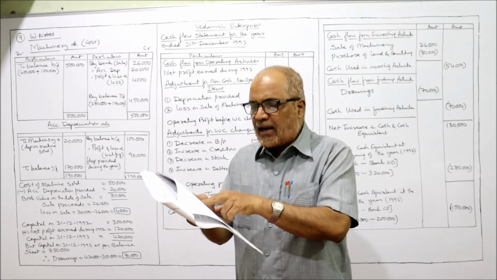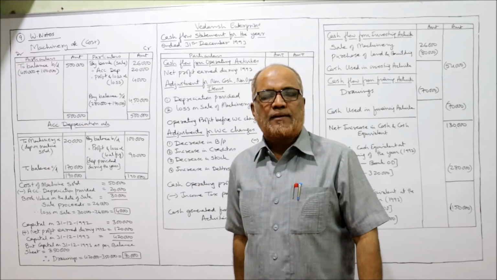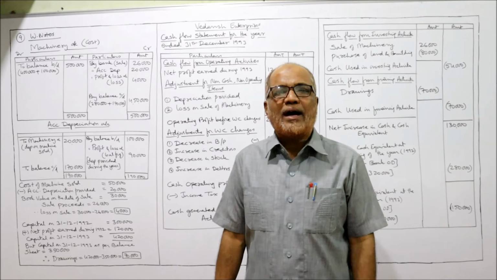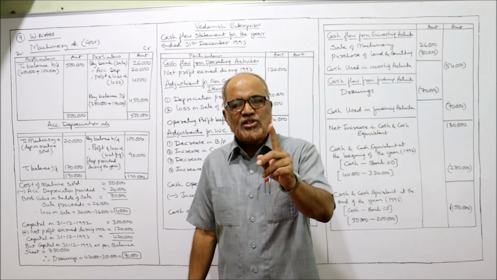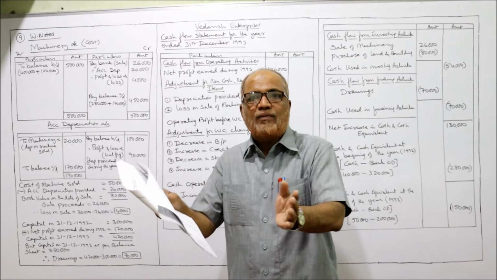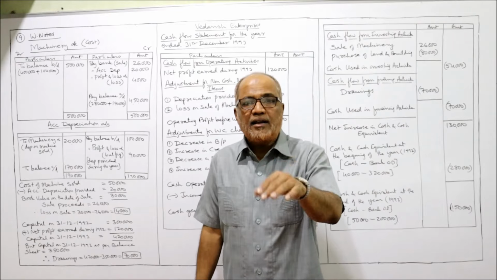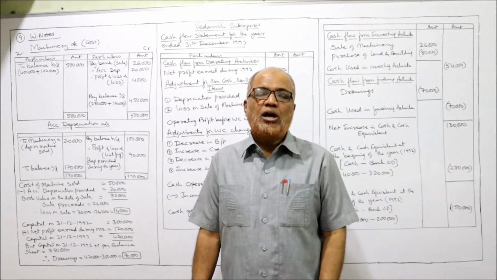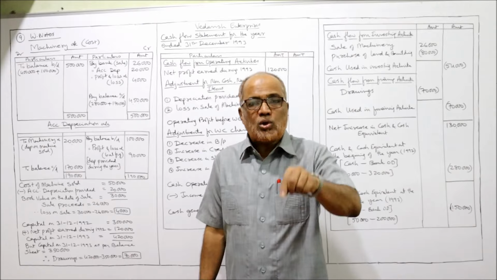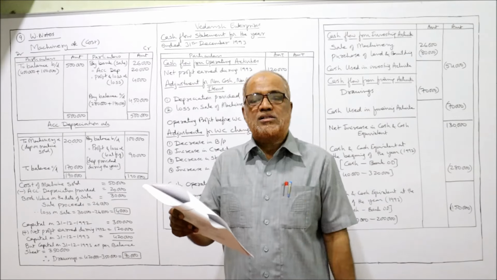Machinery last year 4 lakh, current year 2,80,000. Machinery has decreased. There may be 2 reasons why machinery decreases. The first reason may be that it was sold. If a part of the machinery is sold, then the value of machinery will decrease. Second reason, depreciation. On account of depreciation also the machinery may decrease. Two reasons are there; we'll see what the reason is.